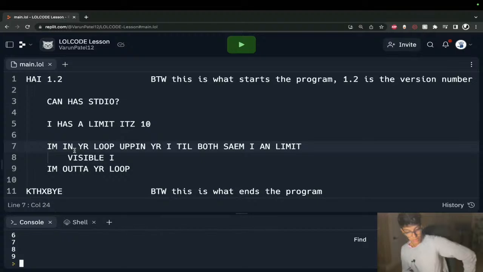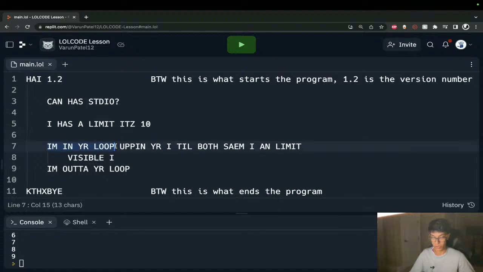So let's talk about what is going on here. So I'm in your loop. That's sort of just saying like the for keyword. And we can actually call this whatever we want to. I'm in your loopy. It's just the name of the loop itself.